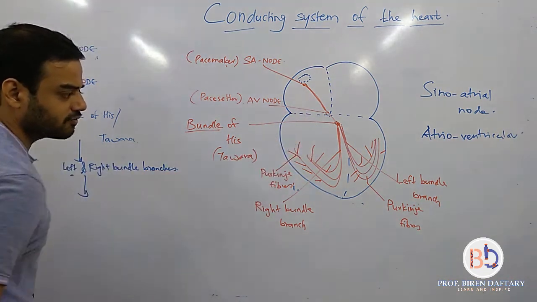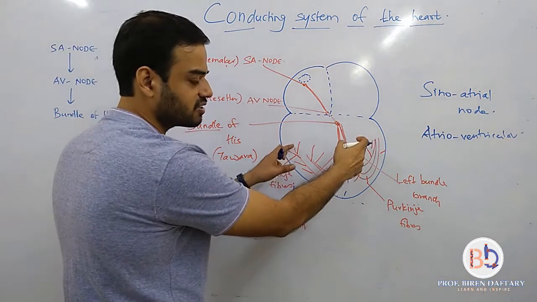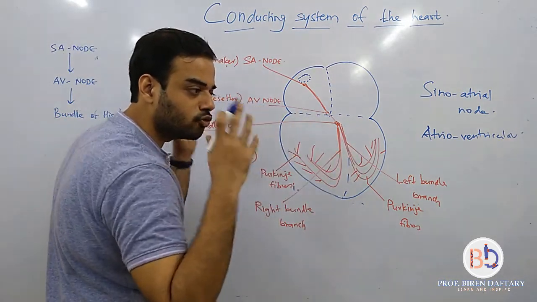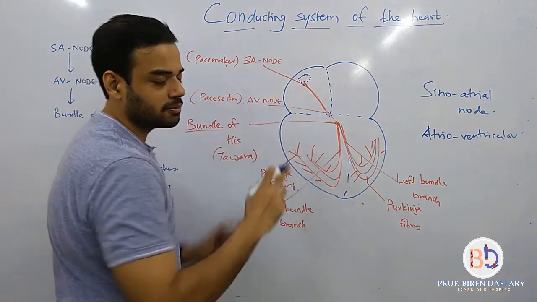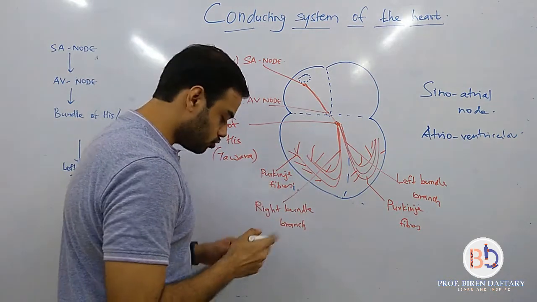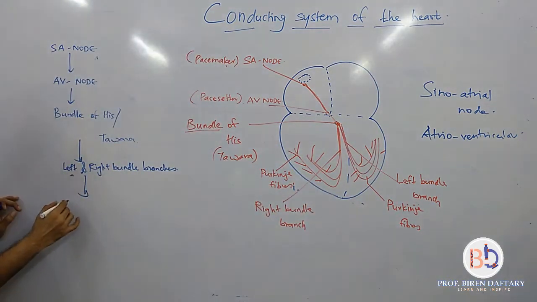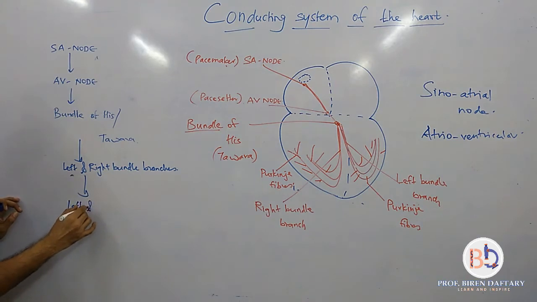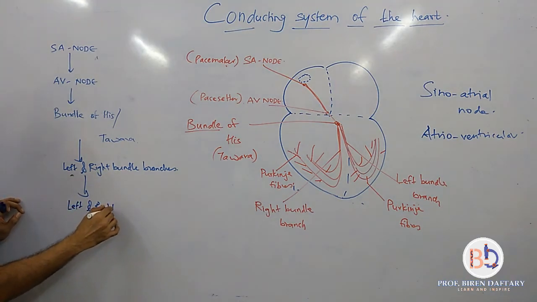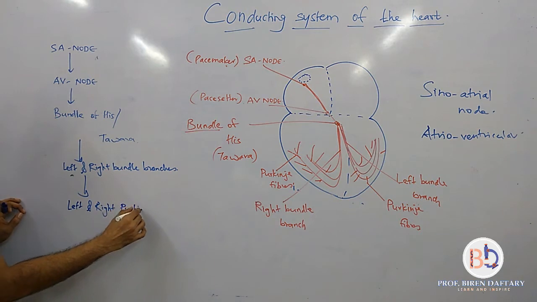These are Purkinje fibers. The contraction of the ventricles fully occurs when the Purkinje fibers get the impulse. So here I will write down left and right Purkinje fibers. Is this clear?